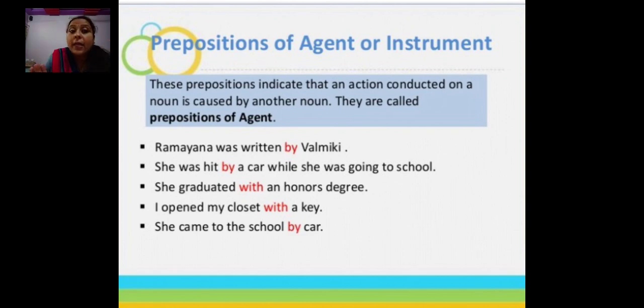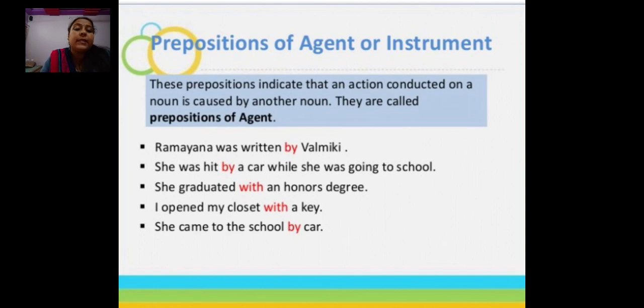Prepositions of agent: the action is performed on a noun by another noun. That is a preposition of agent.